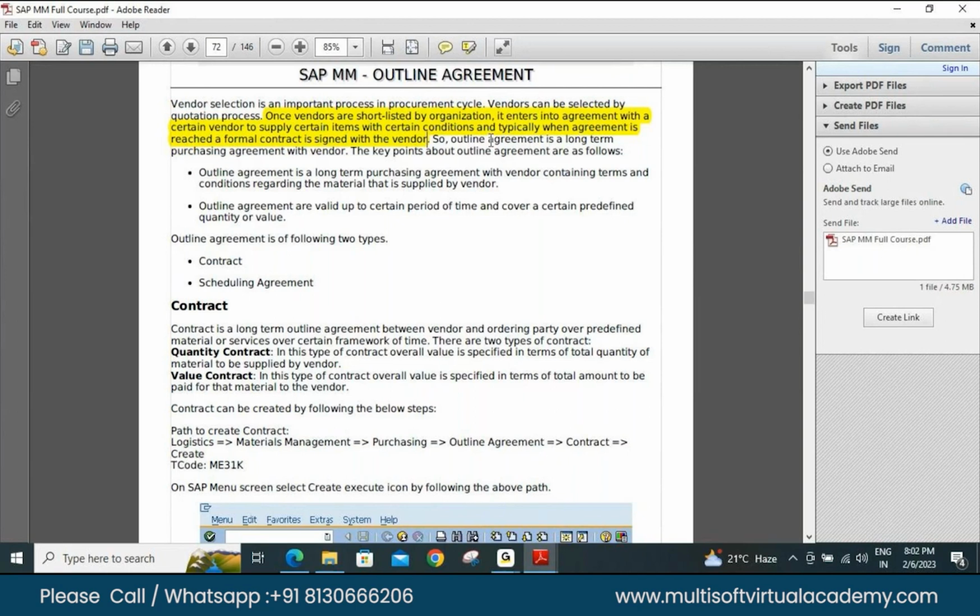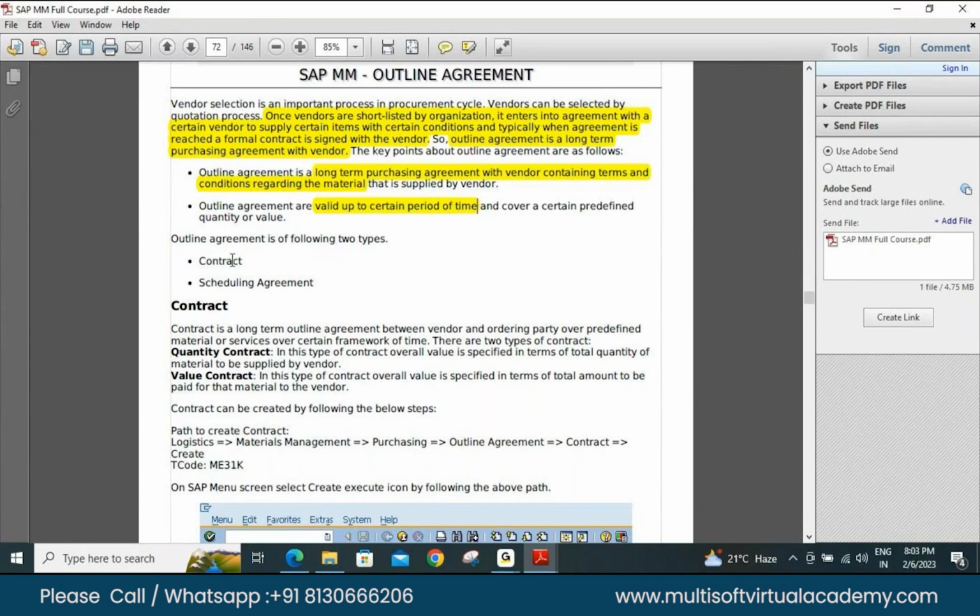So when everything gets finalized, we have to provide an agreement to that vendor that for 1 year I'll procure this material from you at so and so price, and this is my condition that we have to verify all the materials, then only we'll make the payment. So there are some conditions we have to specify. So this is nothing but an outline agreement. A long-term purchasing agreement with the vendor containing terms and conditions regarding the material. Valid up to a certain period of time, can be 1 year, 2 years, 3 years, can be 6 months, 3 months. So it totally depends on the one who is requesting the RFQ. It depends on that person only.